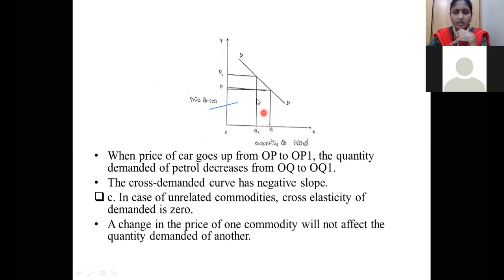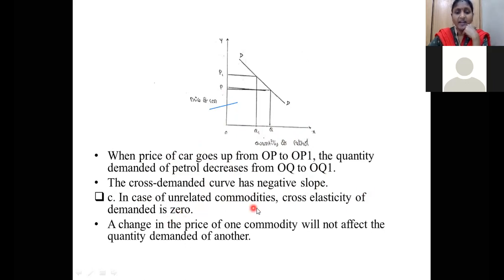Okay. So the movement is in the leftward direction, not left to right. So the demand for petrol decreases from OQ to OQ1. This is the demand for complementary goods. So the cross demand curve has a negative slope.